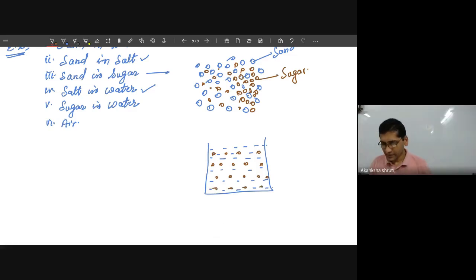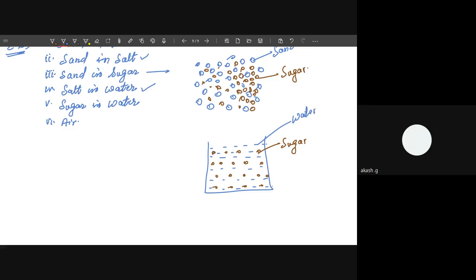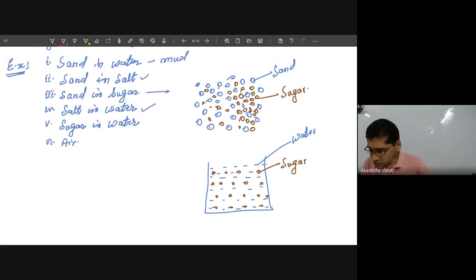Here this is our sugar, and these are our water particles. The sugar occupies the intermolecular space between the water particles.